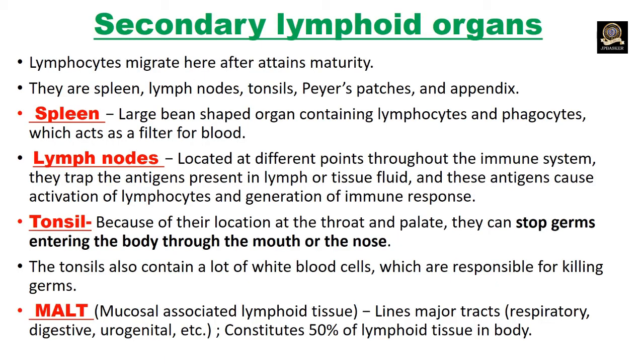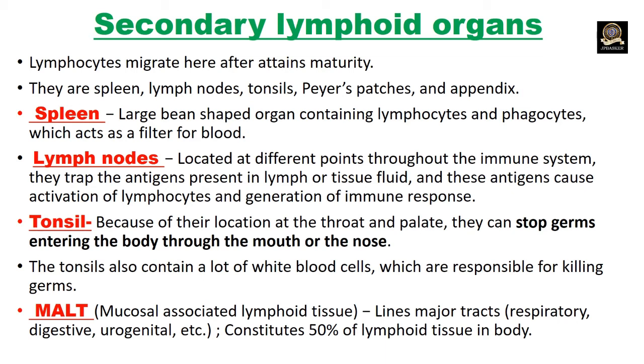Then, secondary lymphoidal organs. Lymphocytes migrate here after attaining maturity. The secondary lymphoidal organs are spleen, lymph node, tonsil, Peyer's patches, and appendix. First, let us see about spleen. Spleen is the large bean-shaped organ containing lymphocytes and phagocytes, which acts as a filter for blood, and it filters